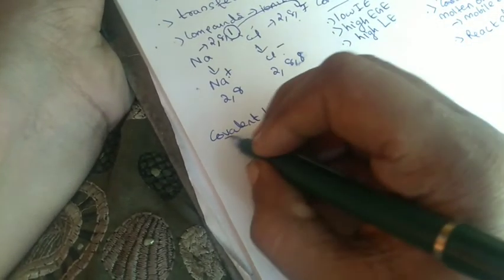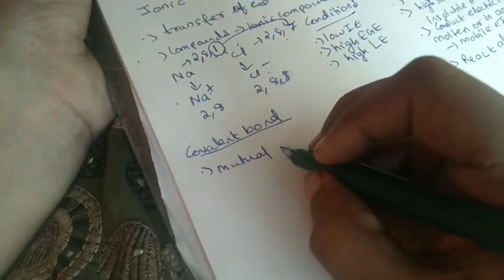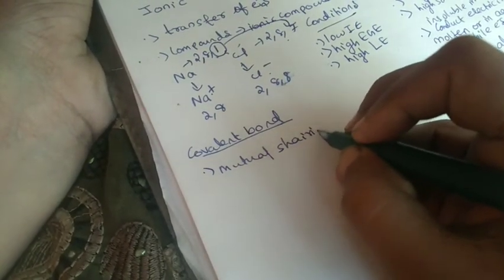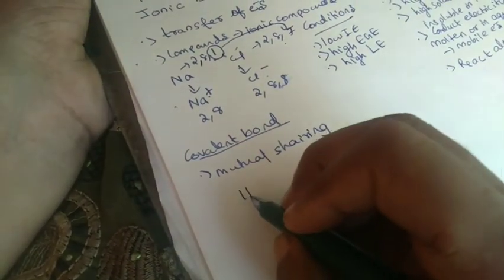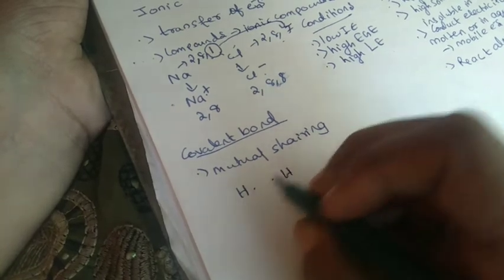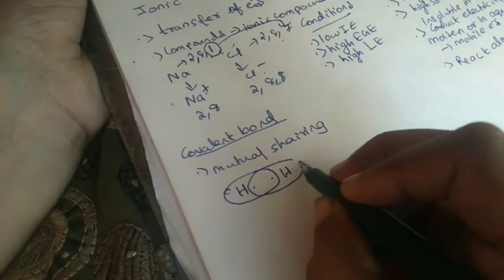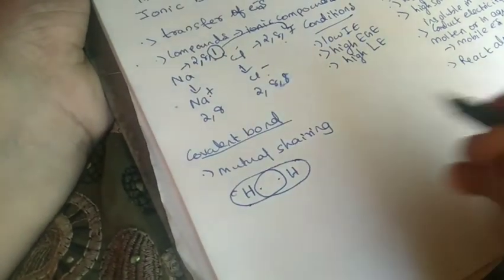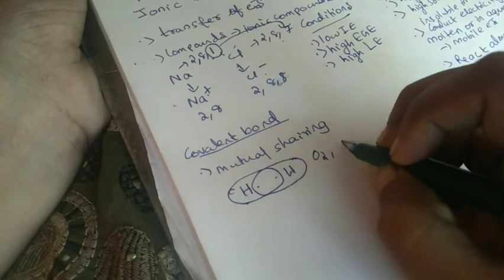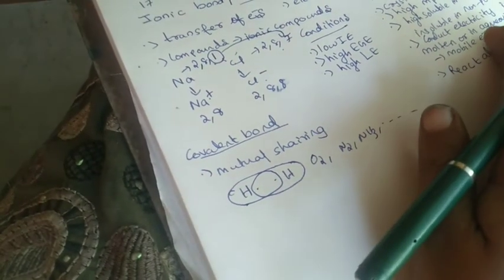Then we can consider what is a covalent bond. The bond formed between two atoms by the mutual sharing of electrons is known as a covalent bond. The important point is that there will be a mutual sharing of electrons. Like consider hydrogen: one electron from each of two hydrogens, so each gets two electrons. There is a mutual sharing. Like that, oxygen, nitrogen, NH3, etc. are examples of this.